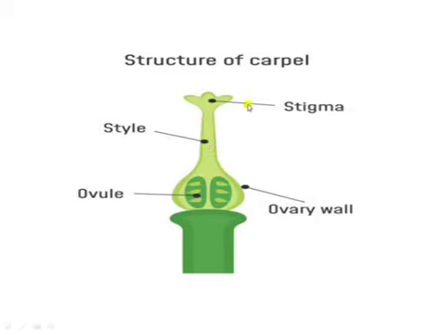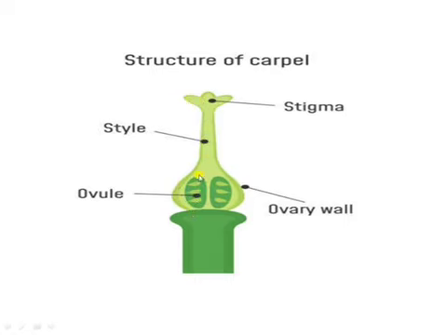First, stigma is the uppermost part which receives the pollen grains. Pollen grains are the male gamete. The stigma receives the male gamete, that is the pollen grain. Style forms the neck of the pistil and it attaches to the stigma. Style's function is to attach the stigma and hold the ovule and ovary also.